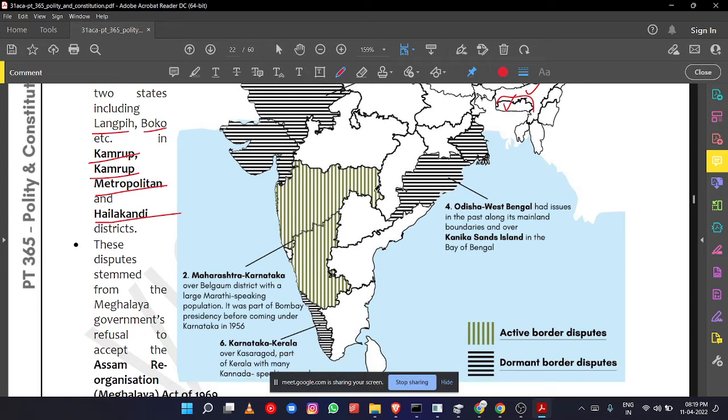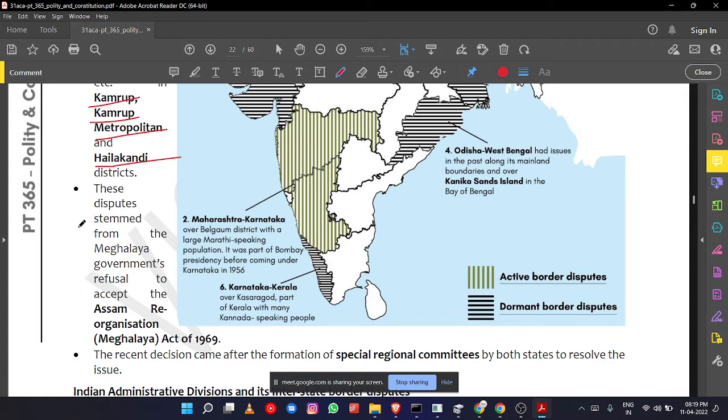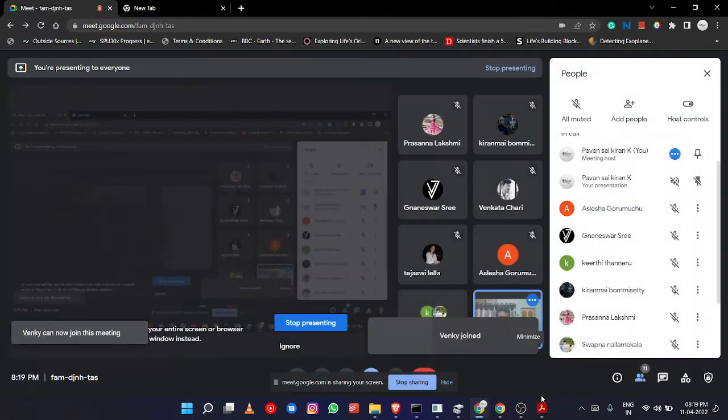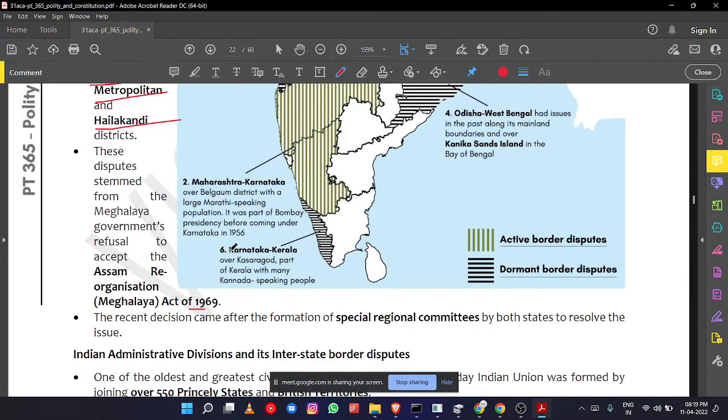Assam and Meghalaya. This dispute stems from the Meghalaya government's refusal to accept the Assam Reorganisation Act, passed in 1969. It tried to modify the areas given to Assam from Meghalaya, and it was a census dependent exercise. It was done, but the Meghalaya government did not accept this proposal. So in 6 areas, now there will be an amicable solution between these states.